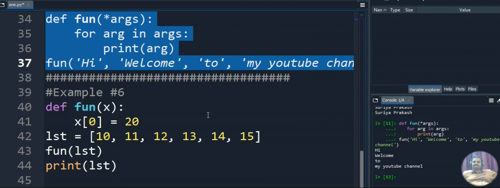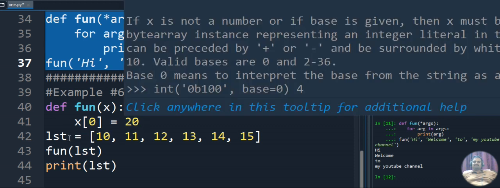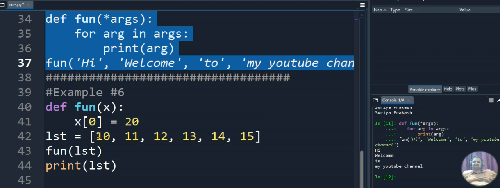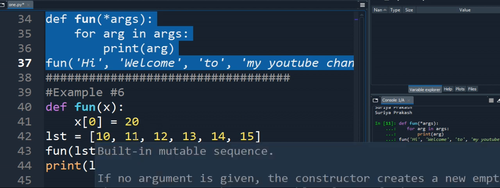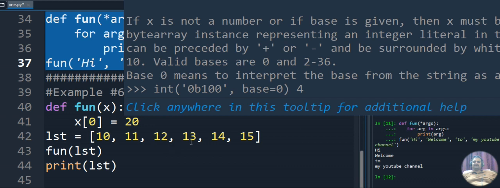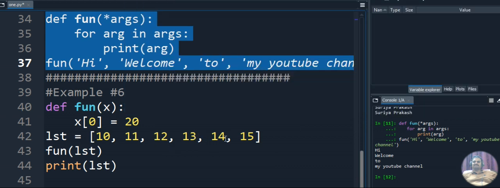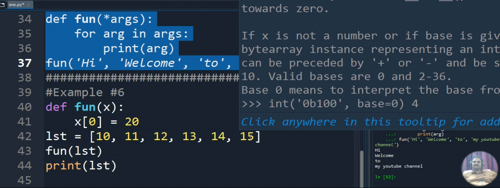Okay, let's move on to example 6. Example 6 deals with lists. We are passing a list as a parameter for the function call. Here we define the function named fun, and x is the value we have. We update x of 0 as 20. The list values are: list of 0 is 10, list of 1 is 11, list of 2 is 12, list of 3 is 13, list of 4 is 14, and list of 5 is 15. So this is the order we have.